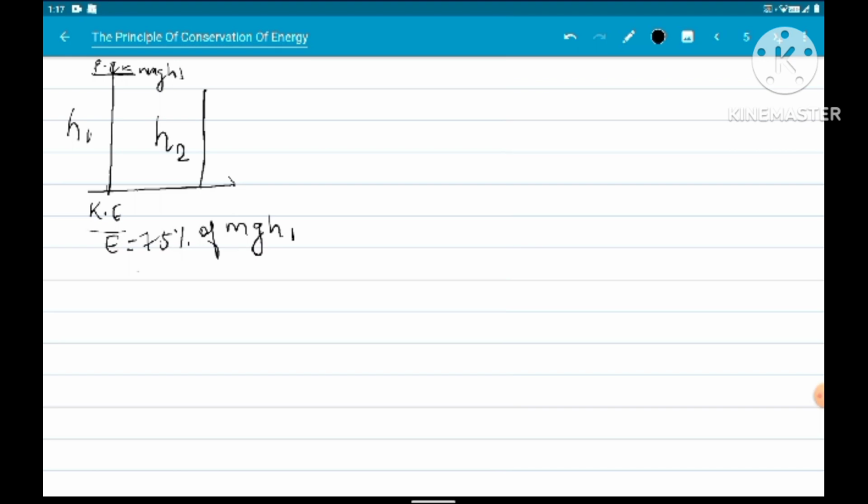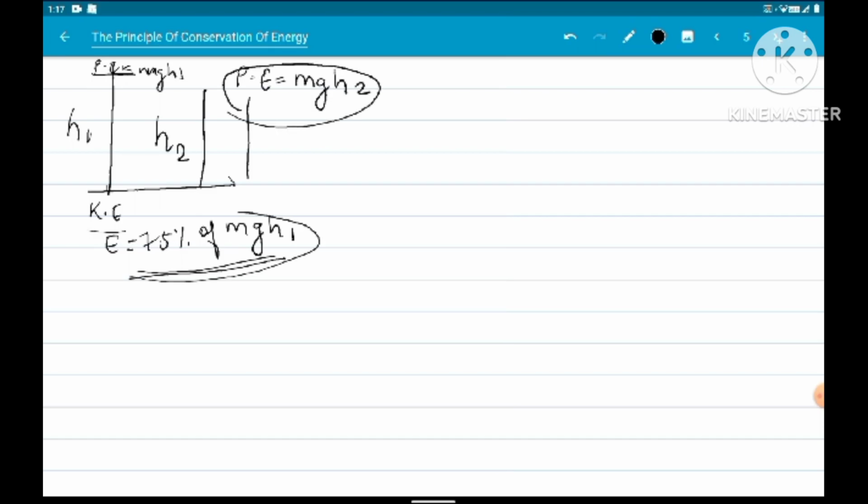Now this energy will get converted to the potential energy that the ball will possess when it is at a height of h2. So again there is transformation of energy. This final energy gets converted into potential energy. So we can equate these two to find the final height h2 that the ball will attain when it rebounds.